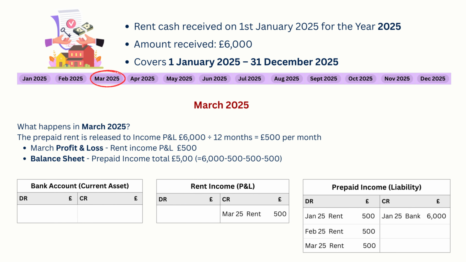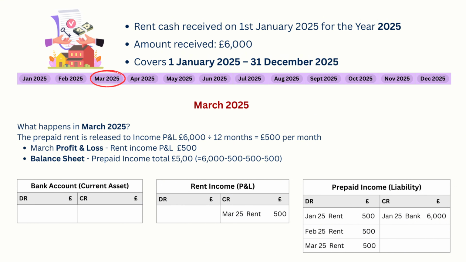The same process continues every month. Each month, £500 is recognised in profit and loss. Prepaid income reduces by £500. By matching income to time, the accounts remain accurate.